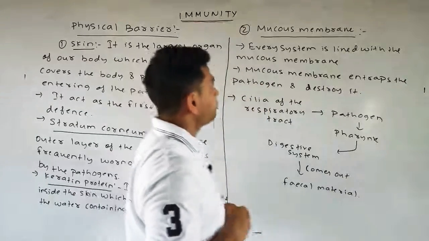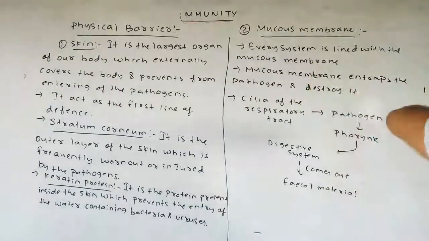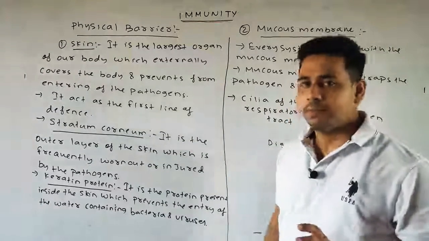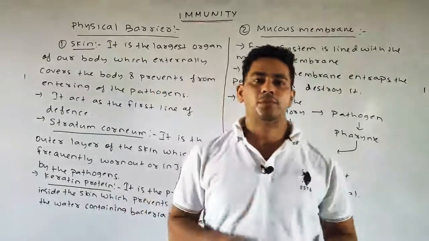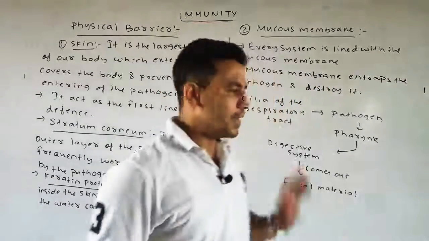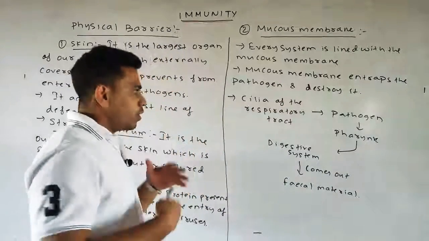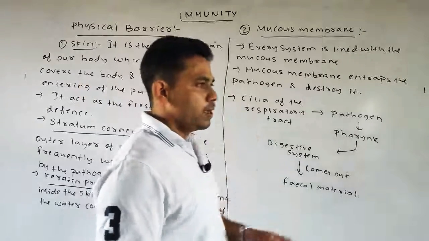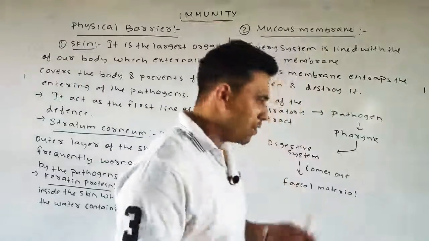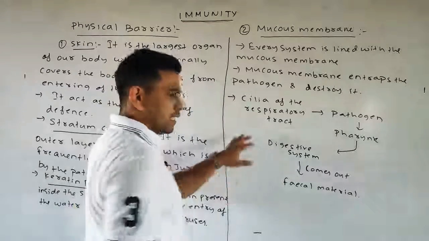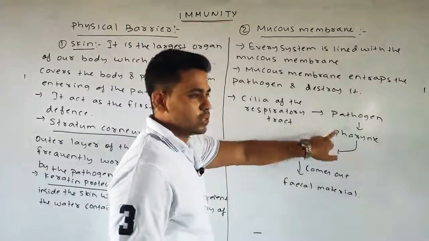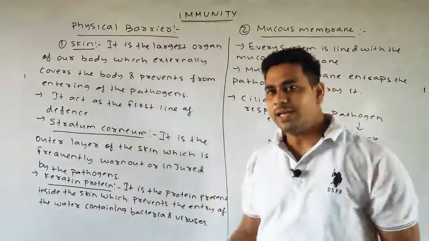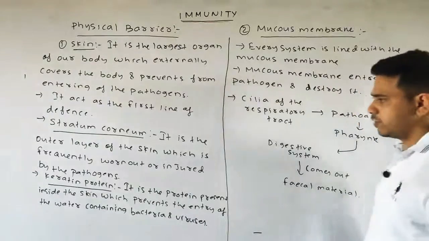Okay, so the mucous membrane points: every system is definitely lined with the mucous membrane. What it does, it traps or entraps the pathogen and simply destroys it. Also in the mucous membrane, the cilia of the respiratory tract, we can say how it kills the pathogen: by the help of the cilia of the respiratory tract, it takes the pathogen towards the pharynx. Further, it is carried away into the digestive system, by which it finally comes out of the body with the help of the fecal material.